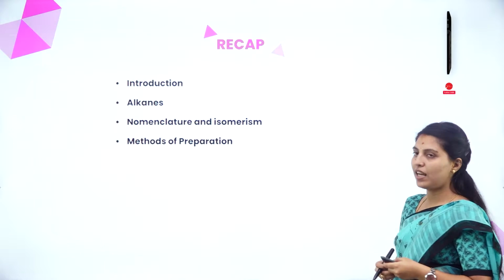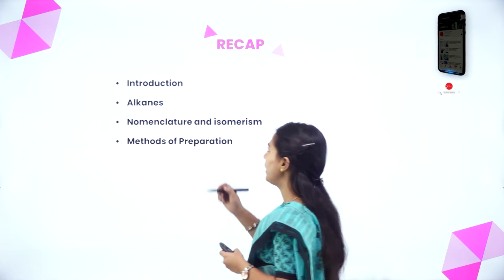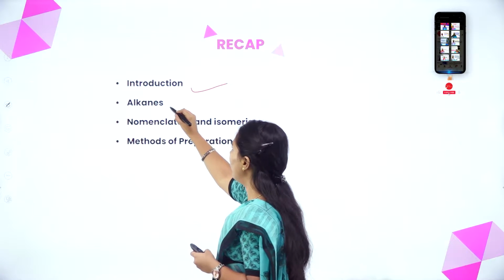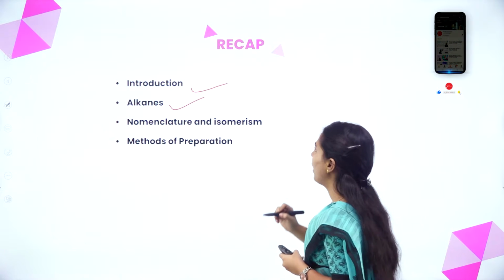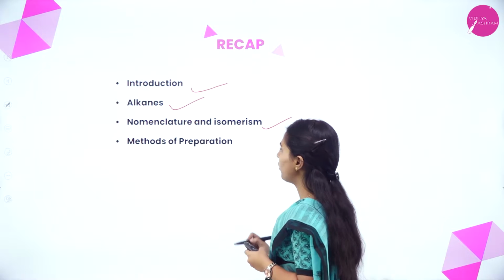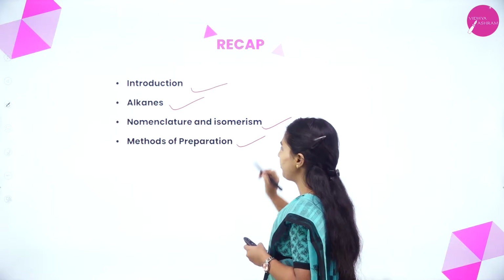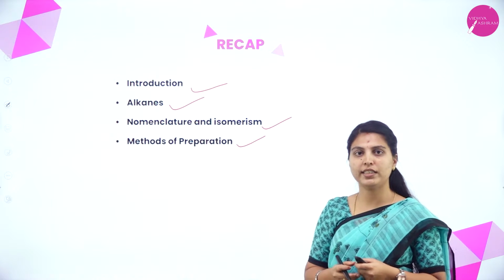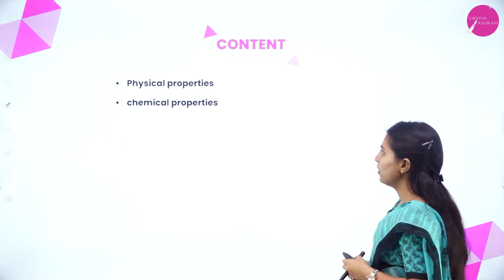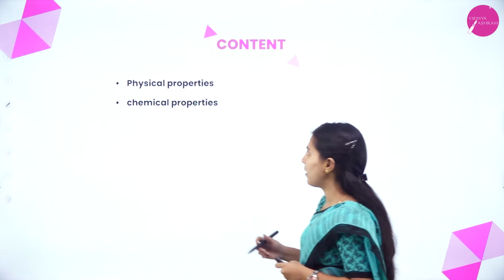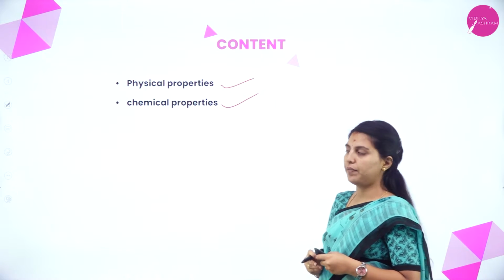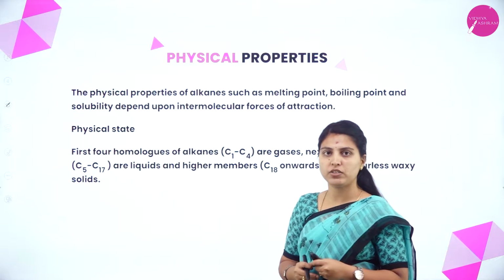In the last class we discussed the introduction part of hydrocarbons and what alkanes are, nomenclature and isomerism of alkanes, and methods of preparation of alkanes. These are the contents which we have discussed already in the previous session. In this session, we will discuss the physical and chemical properties of alkanes. First we'll see the physical properties of alkanes.